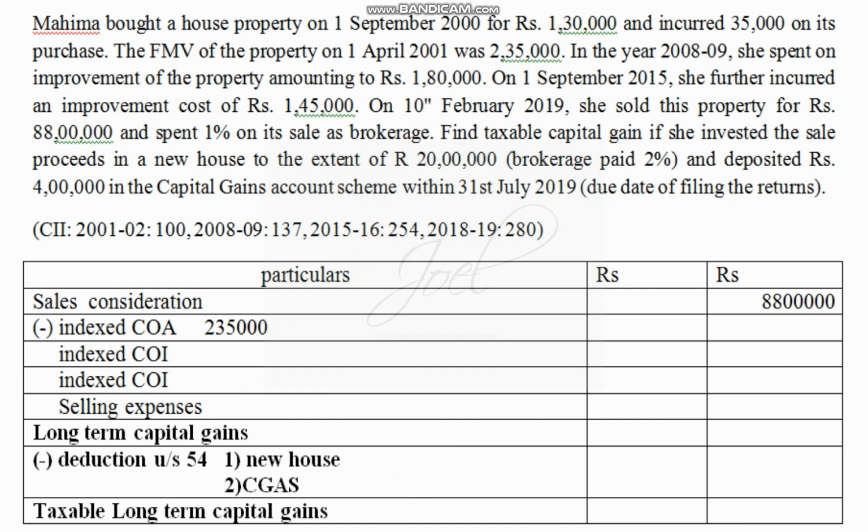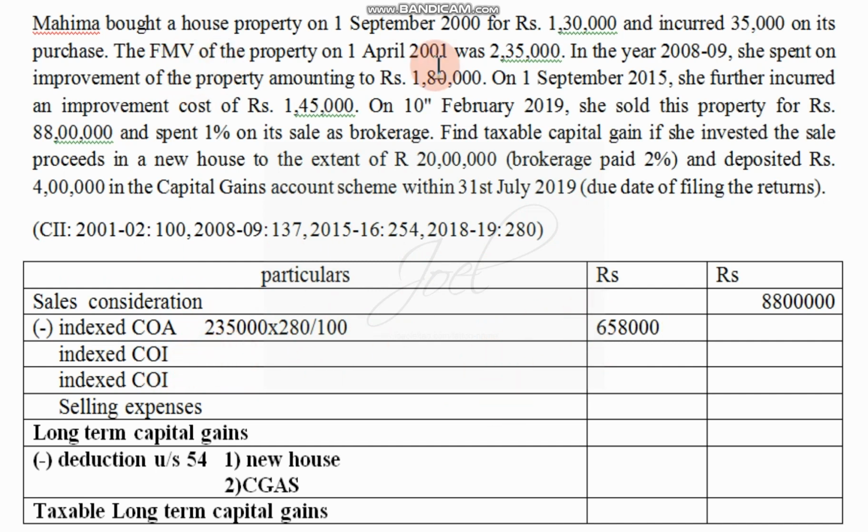So cost of acquisition into present index divided by past index. The 2018-19 index is given, that is 280, divided by 100, the past index for the year 2001-2002. So 2,35,000 into 280 divided by 100 gives 6,58,000. That is the cost of acquisition.